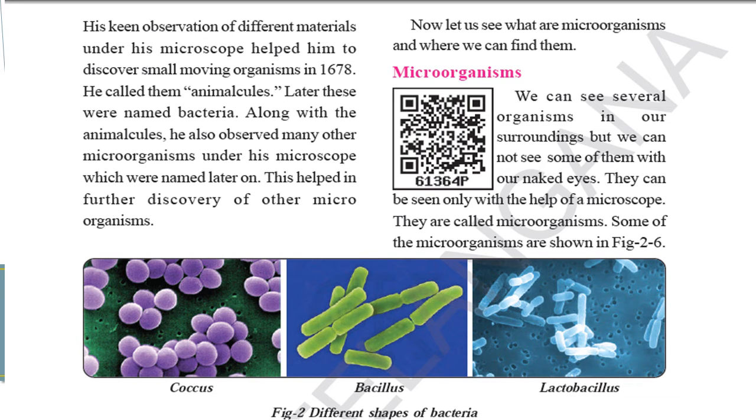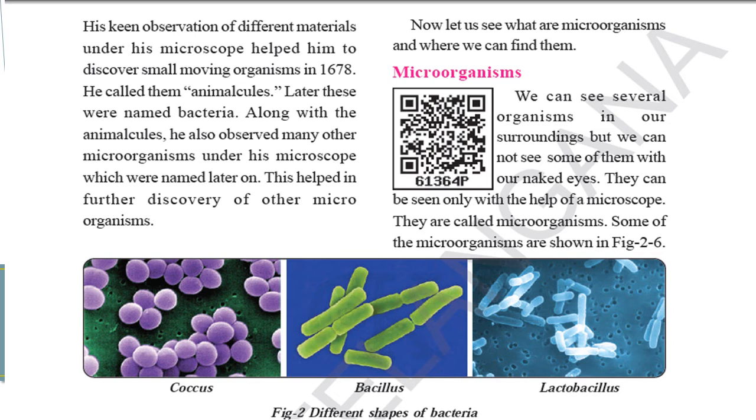Got it, children? He observed different materials under his microscope, which helped him find tiny moving microorganisms which we cannot see, even if we wear specs. So he discovered the microscope in 1678. We started observing from that time, and he called them animalcules. Later these were given the names of bacteria. Along with the animalcules, he also observed many other microorganisms under his microscope, which were named afterwards. See the diagrams down: shapes of bacteria: coccus, bacillus, lactobacillus. This helped in further discovery of other microorganisms.